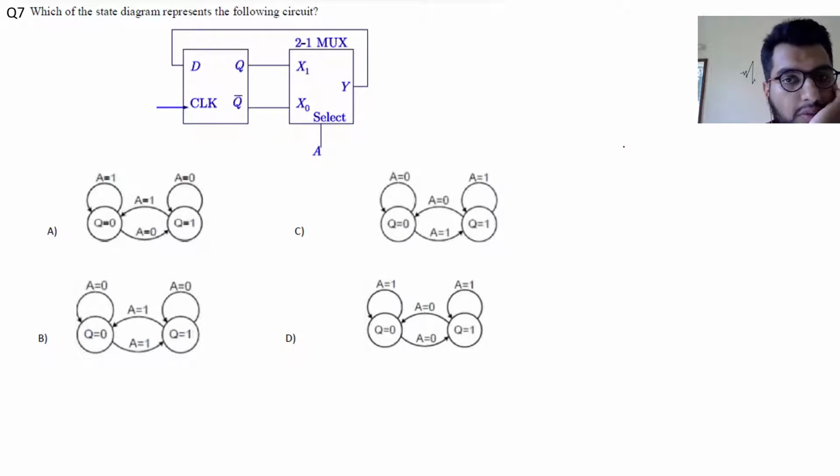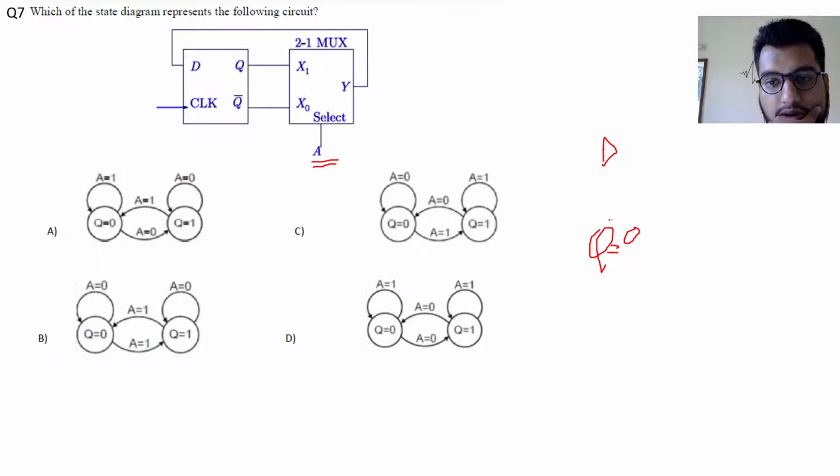So this is the D flip-flop. We just draw a D flip-flop here, and then we have a mux. We know that the D flip-flop outputs whatever its input is, so Q equals D simply. So this is a select line. Let us first draw like this: Q equal to 0 and Q equal to 1.